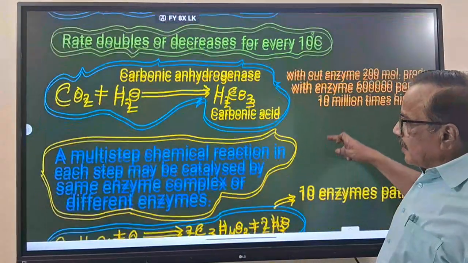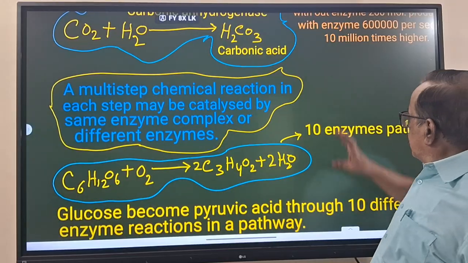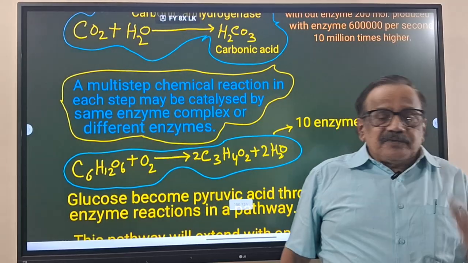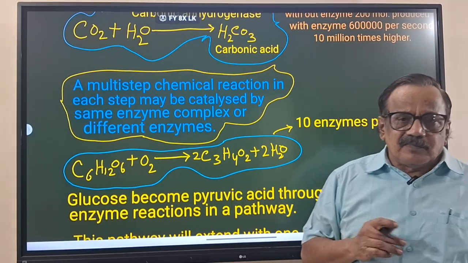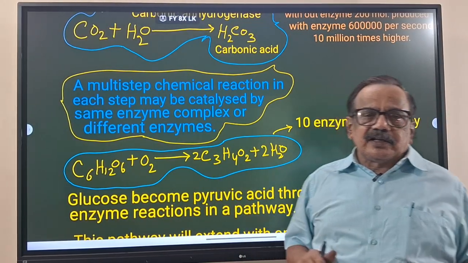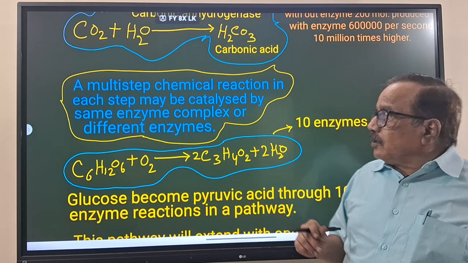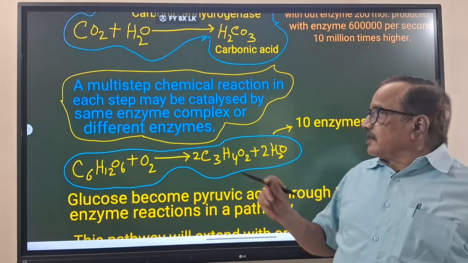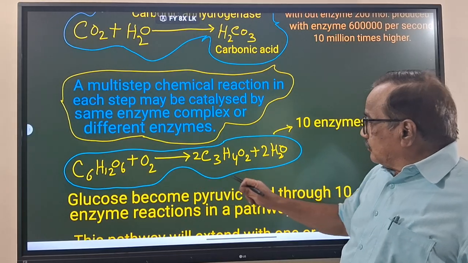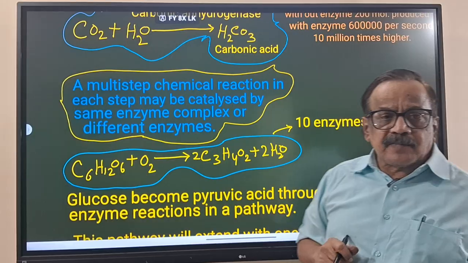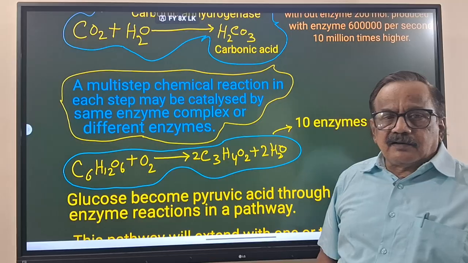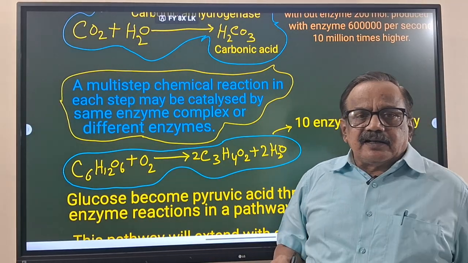Now we'll see one more reaction he has given. That is multi-step. Generally, in biological systems, a product won't come in one step. It is continuous steps, which is called a pathway. The majority of metabolic reactions are pathways. In multi-step, for example, glucose plus oxygen becomes pyruvic acid plus water. In one equation we show it, but to go from one to the other, 10 enzymes are required in 10 steps.